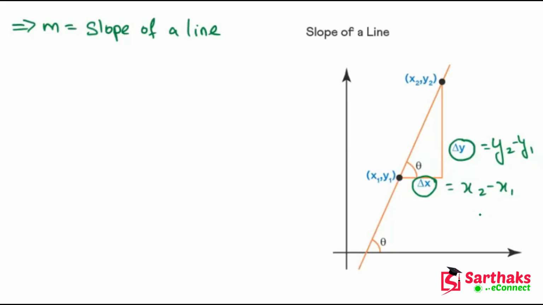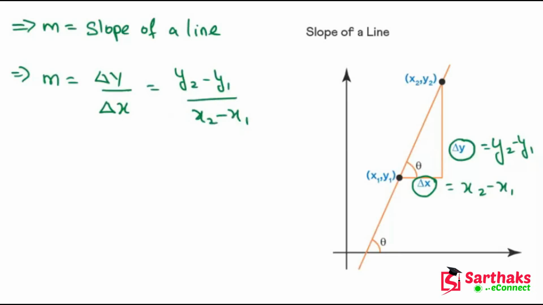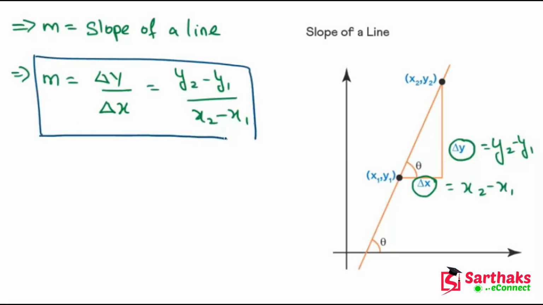My dear friends, I hope you get this point. Here is coordinate x1 y1 and here is coordinate x2 y2. With the help of these two points, we can find the slope of a line, which is m equal to delta y divided by delta x, or we can write it as y2 minus y1 divided by x2 minus x1. I hope you understand these things. M is the slope of a line.